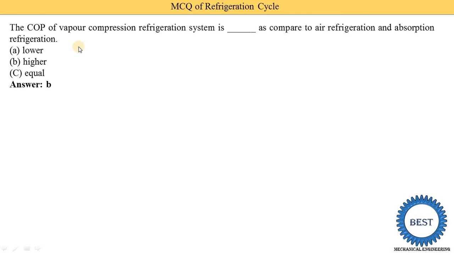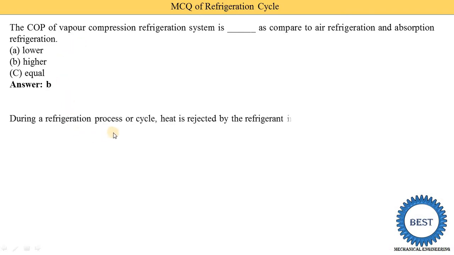Another MCQ is also possible: the COP of the VCRS system is always ___. Filling the blank, they are asking whether it is greater than, less than, or equal to 1. So VCRS always has a COP greater than 1.